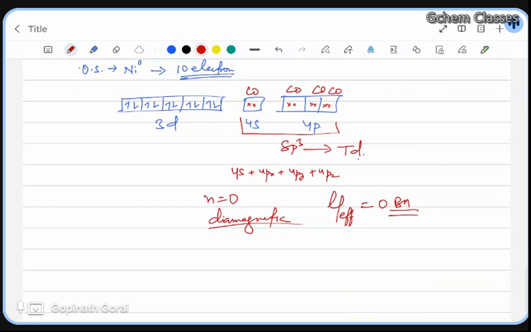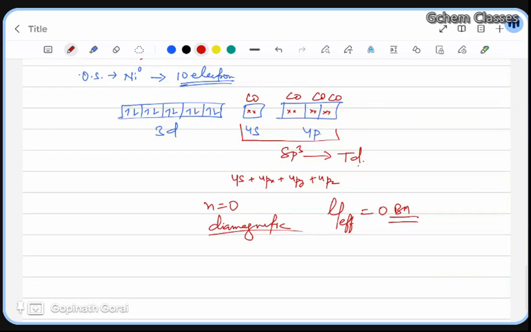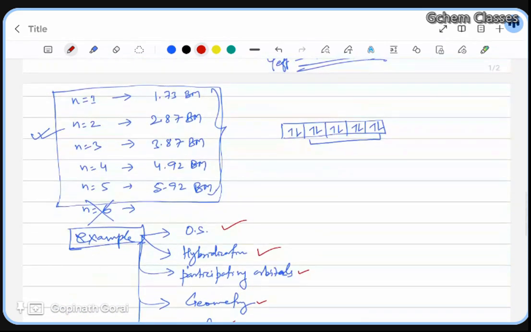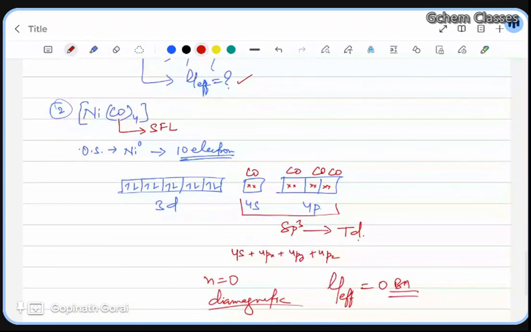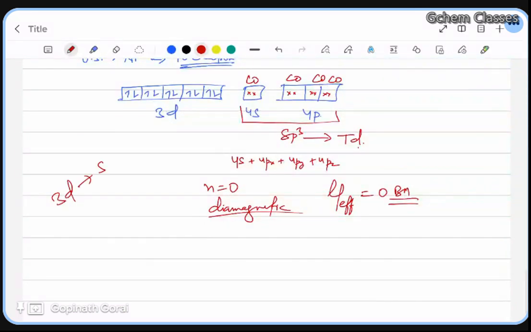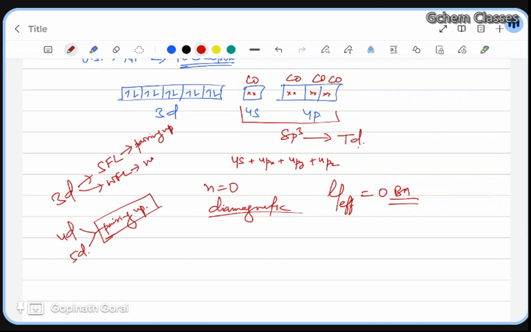And one more thing I wanted to add over here. As I told you, we have taken nickel examples. Nickel or any 3d element will work with a strong field ligand as well as with a weak field ligand; these are two separate cases. With a strong field ligand there is pairing up, with a weak field ligand no pairing. This you remember only for 3d. But for 4d and 5d elements, pairing up will take place everywhere.